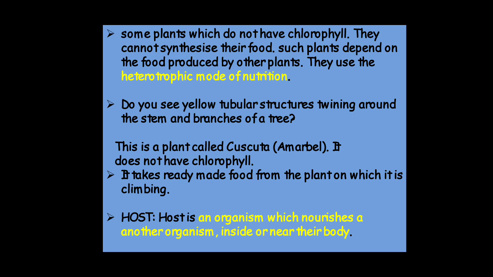Do you see the yellow tubular structure twining around the stem and branches of a tree? This is a plant called Cuscuta, which is called Amarbel. It does not have chlorophyll. It takes ready-made food from the plants on which it is climbing. The plant it is wrapping itself around is the host plant. A host is an organism which nourishes another organism inside or near its body.